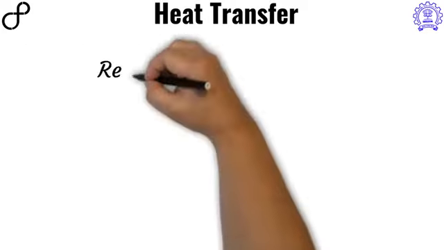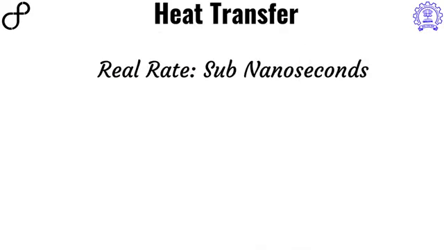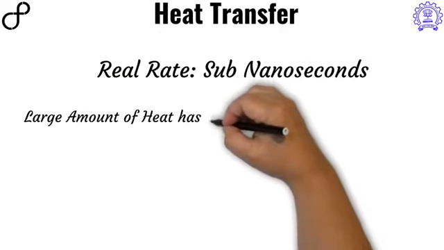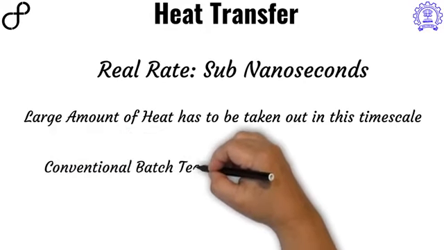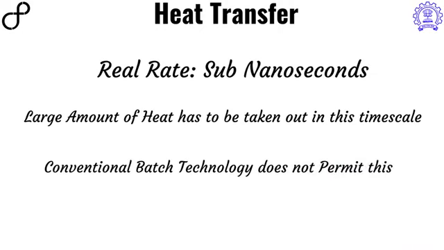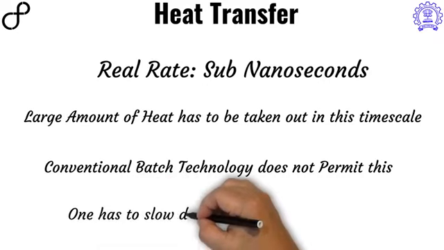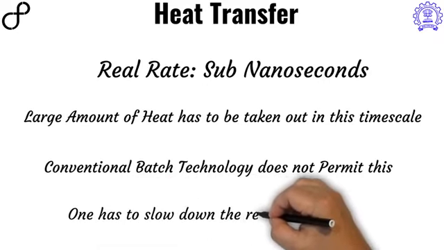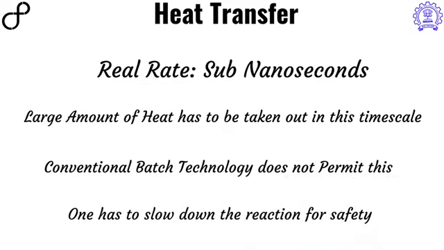Based on this discussion, it is clear that reactions happen in sub-nanoseconds. And if we let the reactions happen in this time scale using conventional batch technology, we will not be in a position to take the heat out, and hence it will lead to runaway reaction or explosion. Therefore, in order to do reactions in a controlled fashion using batch technology, one has to slow down the reaction to a time scale which turns out to be in hours and days.